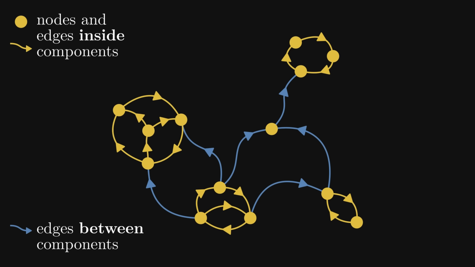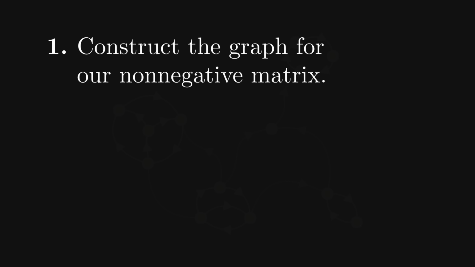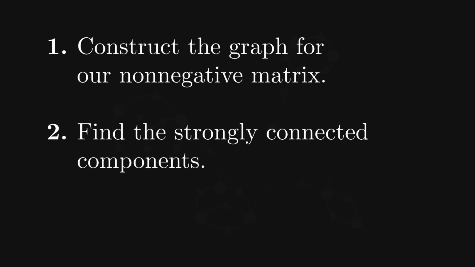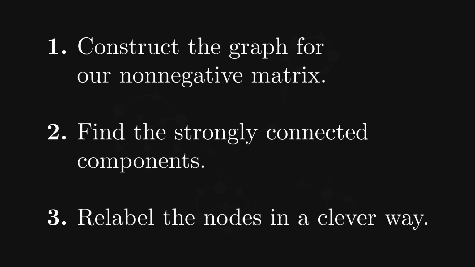Now, let's connect everything together. We are two steps away from proving that every non-negative square matrix can be transformed into Frobenius normal form with a permutation matrix. Here's the plan. First, construct the graph for our non-negative matrix. Second, find the strongly connected components. Third, relabel the nodes in a clever way. And that's it. Why? Because as we have seen, relabeling is the same as a similarity transformation with a permutation matrix. There is just one tiny snag. What is the clever way? I'll show you.